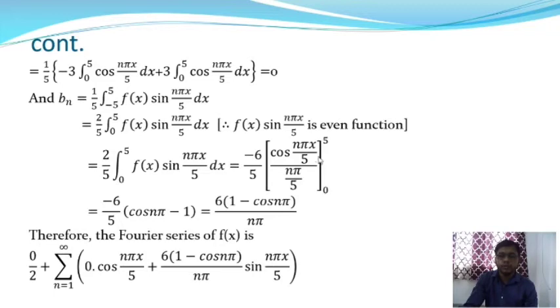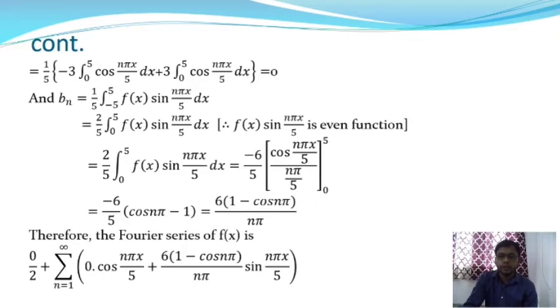Now we put x is equal to 5, and after that we will put x is equal to 0. If we put x is equal to 5 in the cos function, we will get cos n pi, since the 5 cancels from numerator and denominator. The value of cos n pi is equal to (-1) to the power n. If we put x is equal to 0 in this section, we will get the value 1, so 1 by n pi by 5.